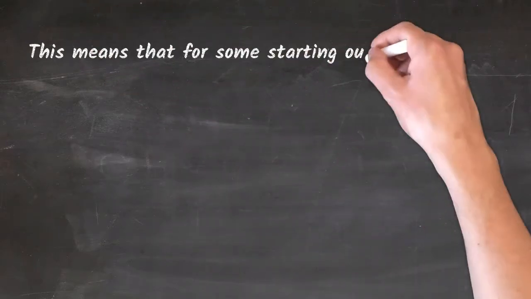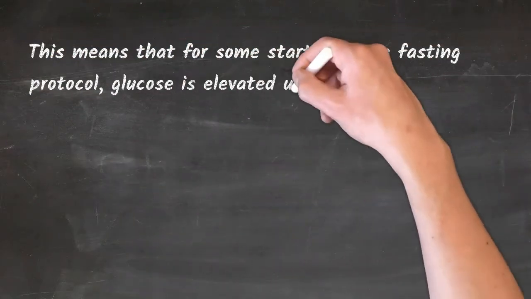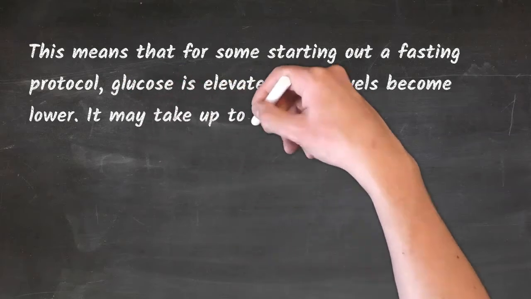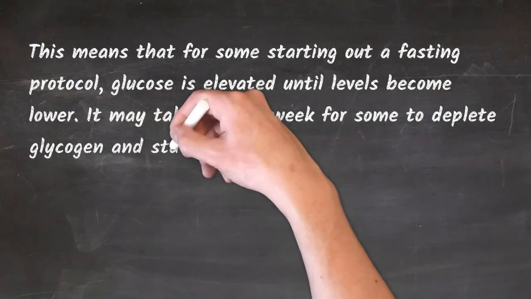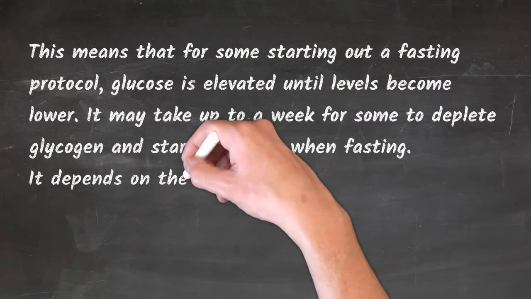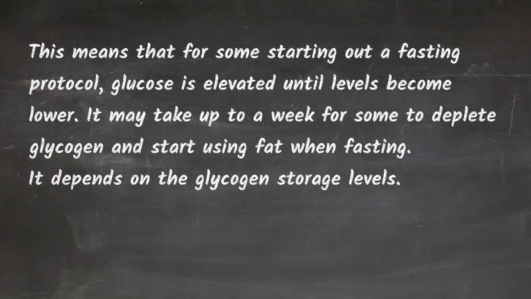This means that for some starting out a fasting protocol, glucose is elevated until levels become lower. It may take up to a week for some to deplete glycogen and start using fat when fasting. It depends on the glycogen storage levels.